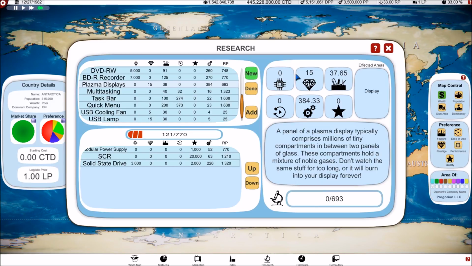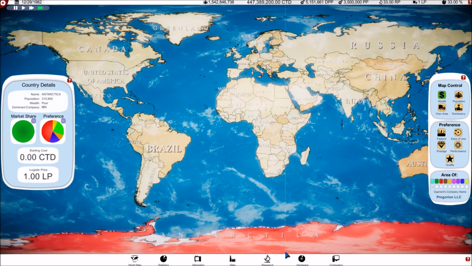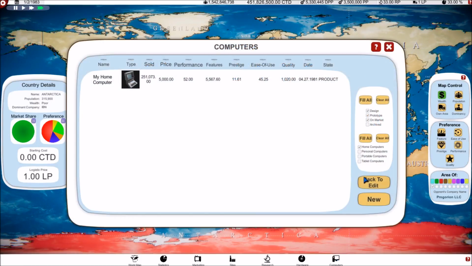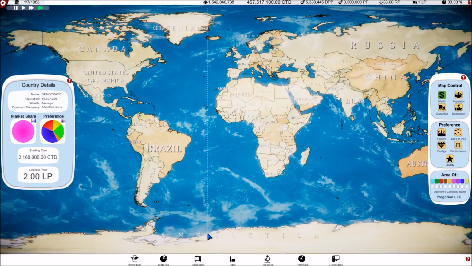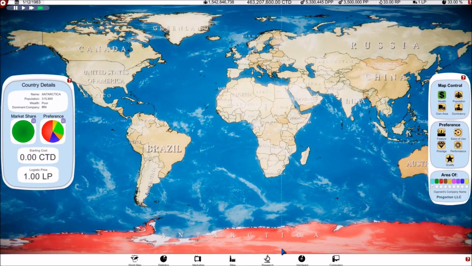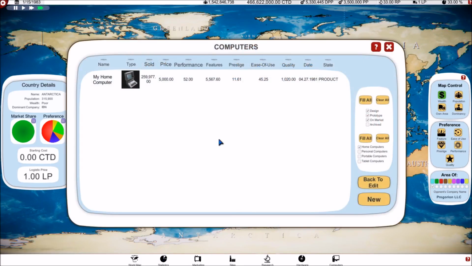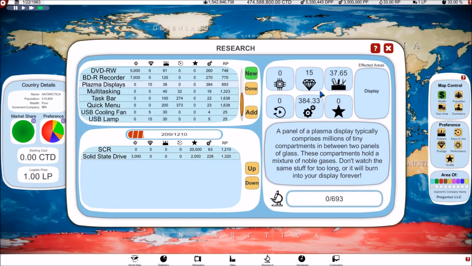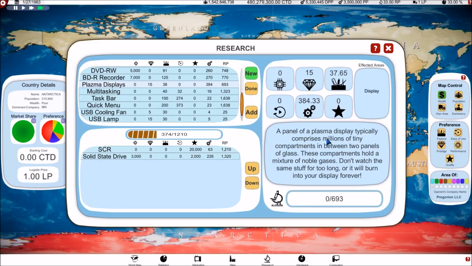And we'll have the 1983 generation of computers. Although I feel like, is the one we're selling right now an 82 generation? So we shouldn't even really have to bring a new one out if this one, oh, the 81. Okay, so we're on odd years in this game. So we do want to bring a new computer with all new goodies out once we get this research caught up here. There we go. Yeah, we just have a few more SCR and then solid state drives. Solid state, of course, is incredible. We're going to have an amazing quality once we get this SCR thing going on.